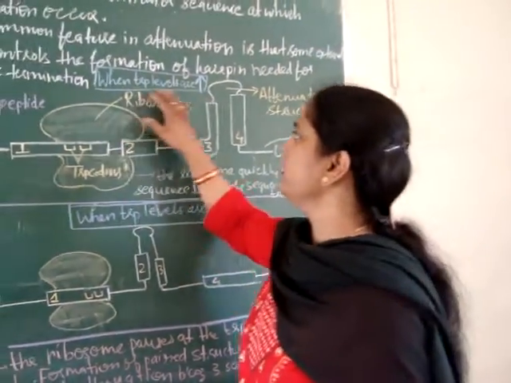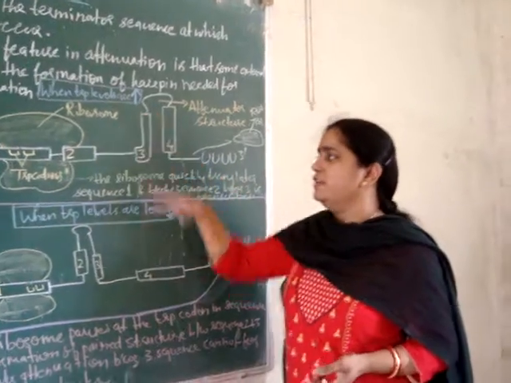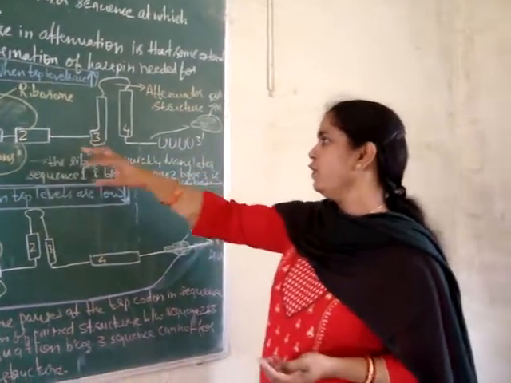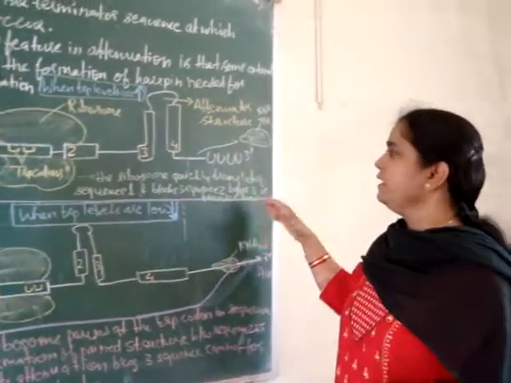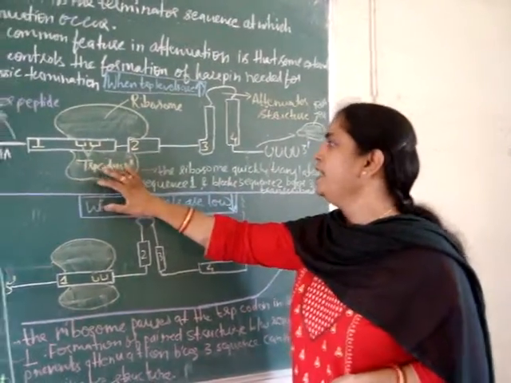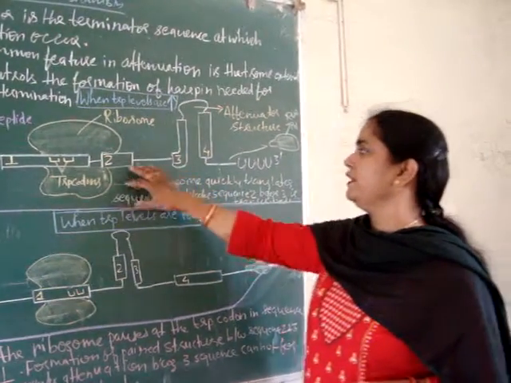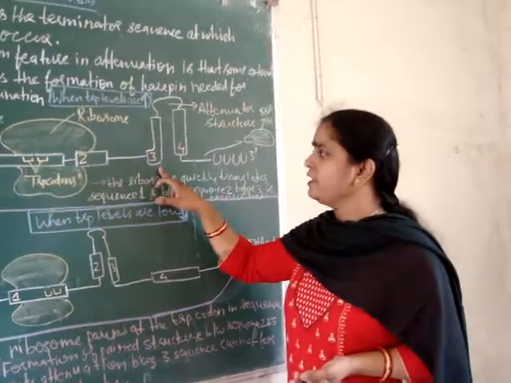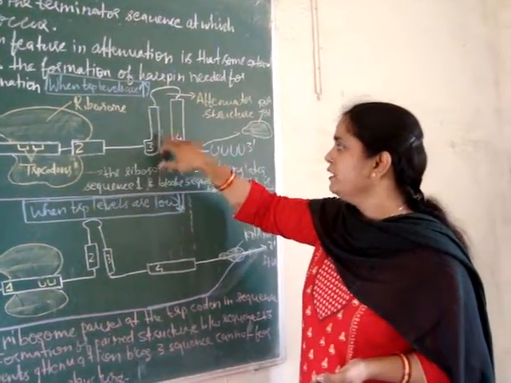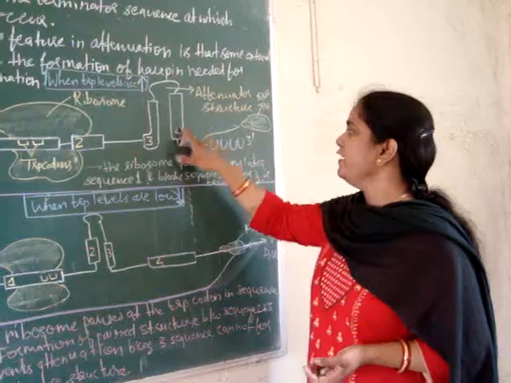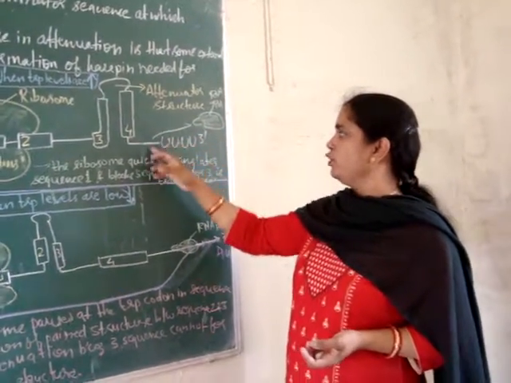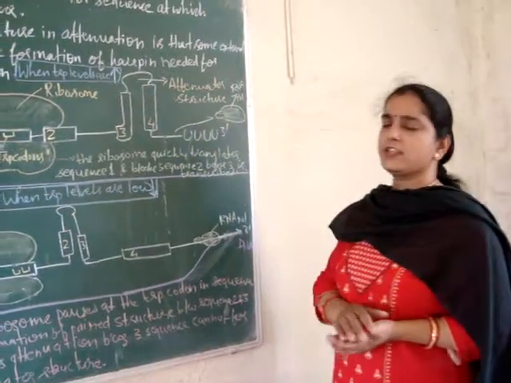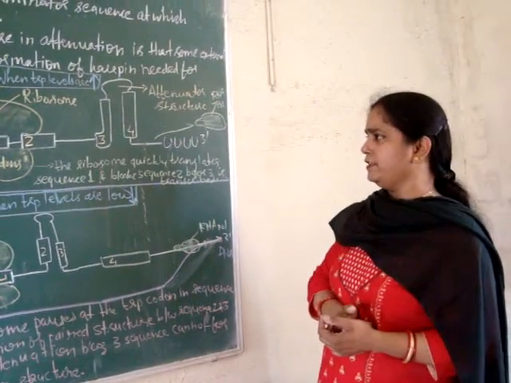Okay, so whenever the tryptophan levels are high, what will happen is that the ribosome moving on this mRNA quickly translates sequence 1 and blocks sequence 2 so that it cannot base pair with sequence 3. So now sequence 3 is able to base pair with 4, and there is formation of a hairpin structure that is followed by a string of uracil residues. This is known as attenuator structure or hairpin structure or terminator structure.